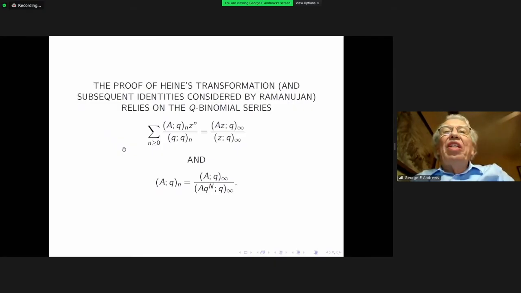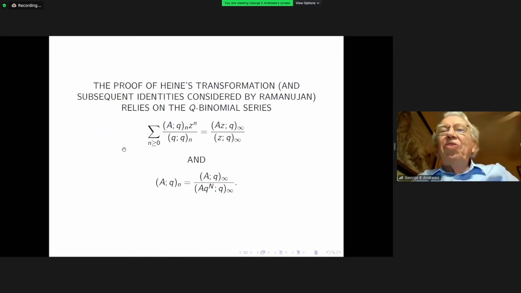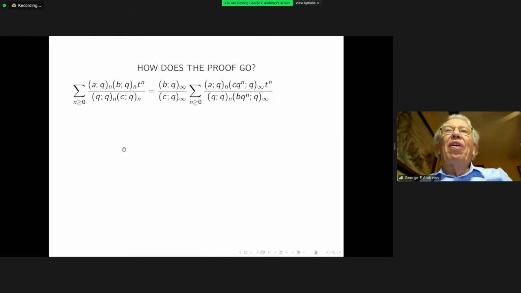He rewrites these finite products as taking the full infinite product and then canceling out every term starting with the nth term and beyond, so that you write a finite product as a quotient of two infinite products. This seems at first glance to be somewhat counterintuitive. It seems like you're not reducing entropy, but increasing it. But surprisingly, this works extremely well. So let's see how the proof goes.